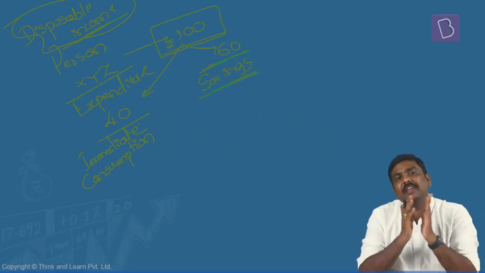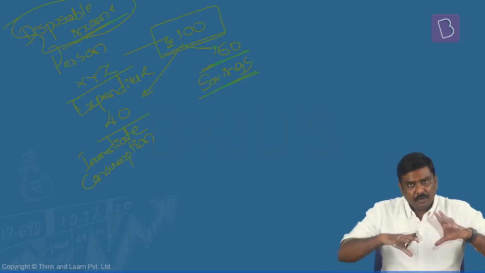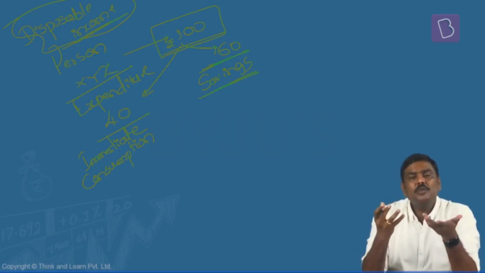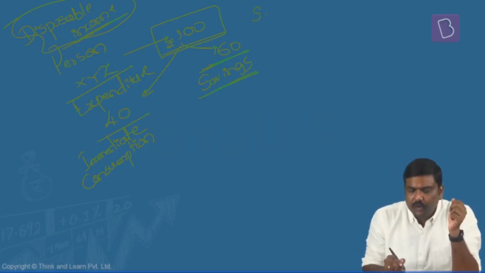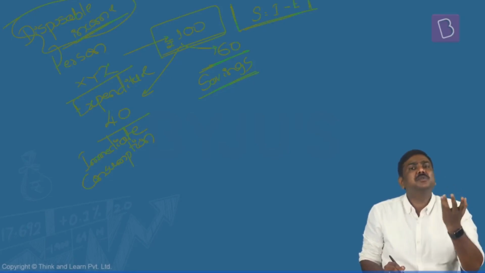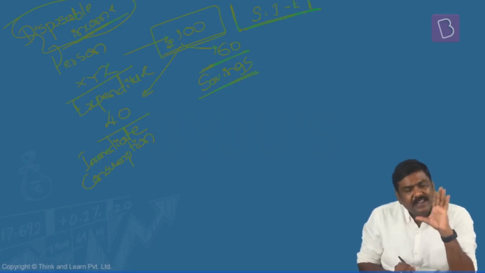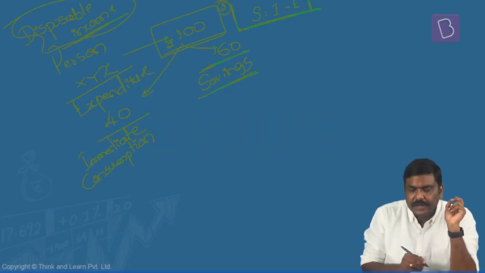First point. Second very important point: what we have discussed right now can be given in the form of a formula, and that formula is savings is equal to income minus expenditure. And when I'm saying income here, I'm referring to disposable income. So savings is equal to income minus expenditure. That is the second very important point.